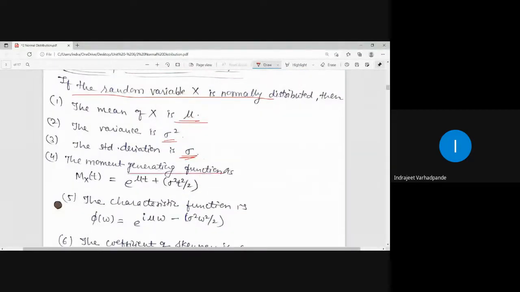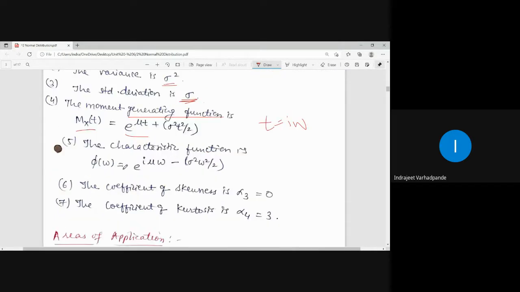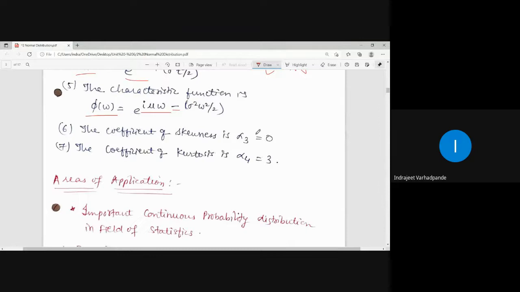The moment generating function M x of t is given by e to the power mu t plus sigma square t square by 2. For the characteristic function, we know that t should be replaced by i w. So whatever the moment generating function is, we replace t by i w. So the characteristic function is phi of w, e to the power i mu w minus sigma square omega square by 2. i square is minus 1, therefore this is minus over here. The coefficient of skewness alpha 3 is 0. The coefficient of kurtosis alpha 4 is equal to 3.